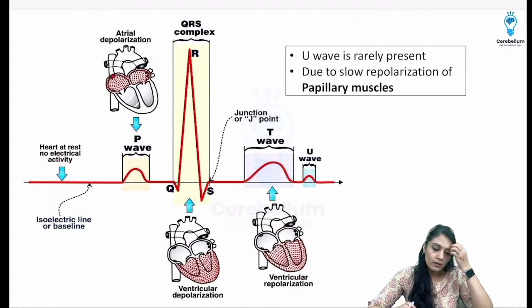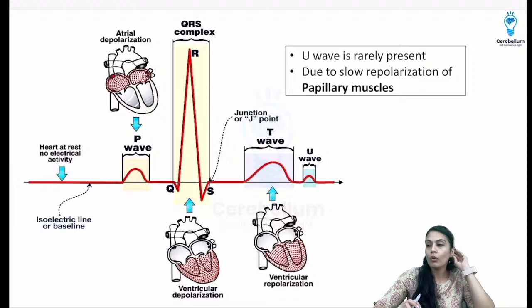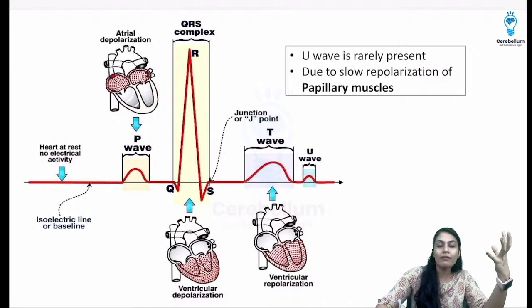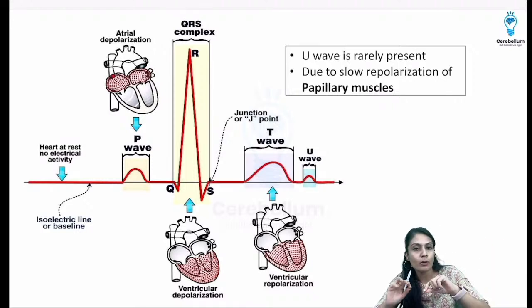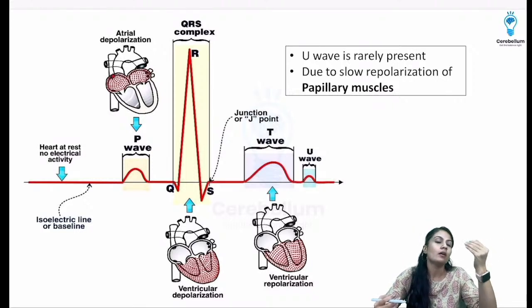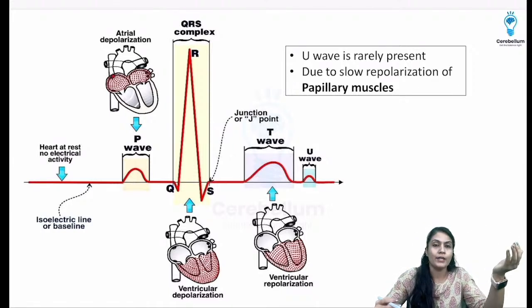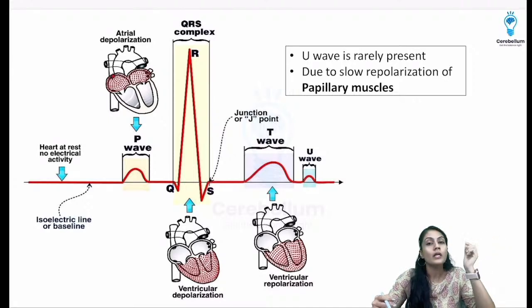You can see over here that every one of us knows that the P wave is because of atrial depolarization, QRS is because of ventricular depolarization, and the T wave is because of ventricular repolarization. Where has the atrial repolarization gone?